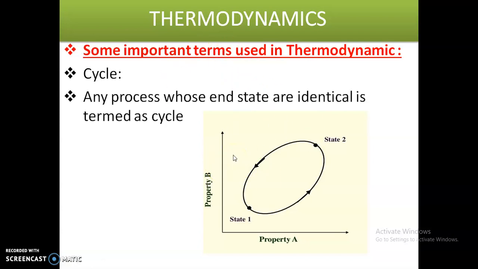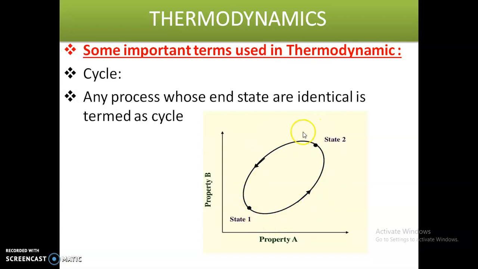Or we can define it in another way: a system is said to have undergone a cycle if it returns to its original state at the end of the process. That is called one cycle. I hope you understand about the cycle. The system starts from state 1, moves from state 1 to state 2, and again comes back to state 1.